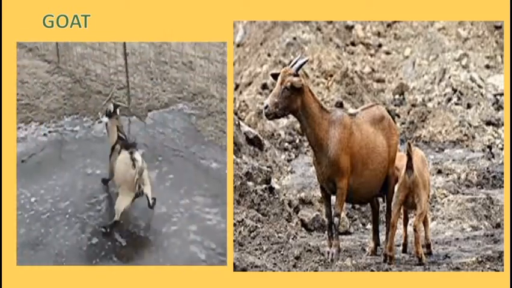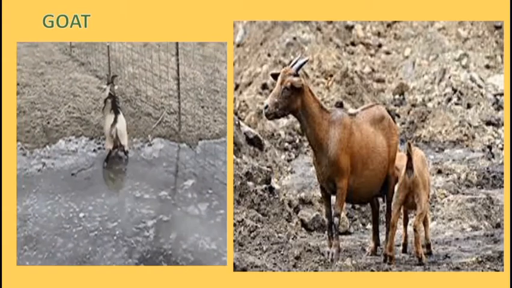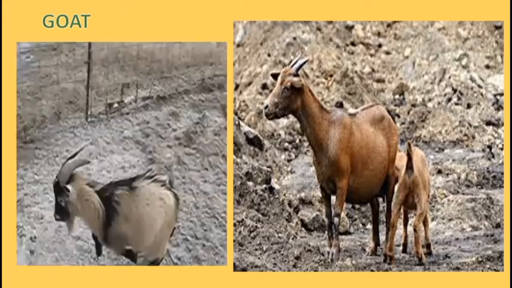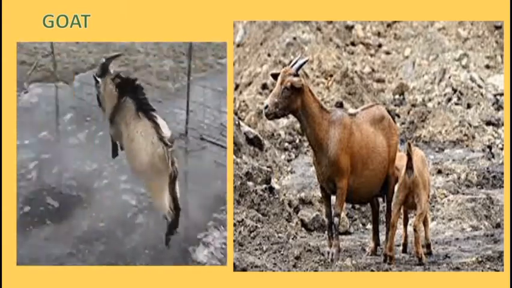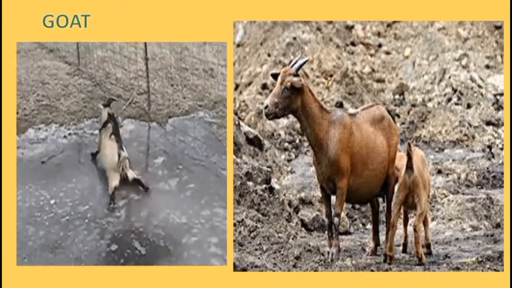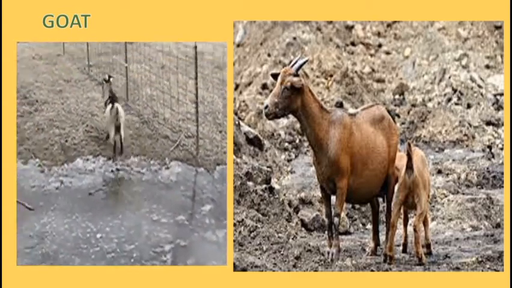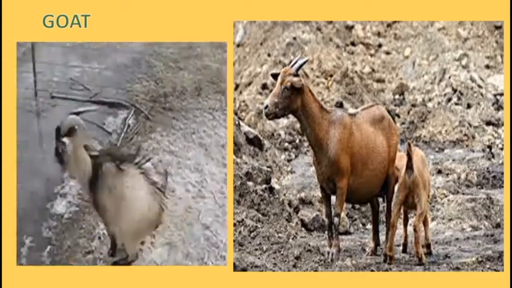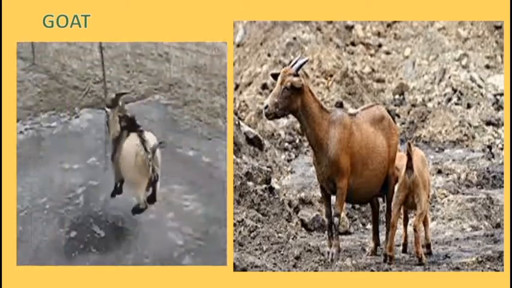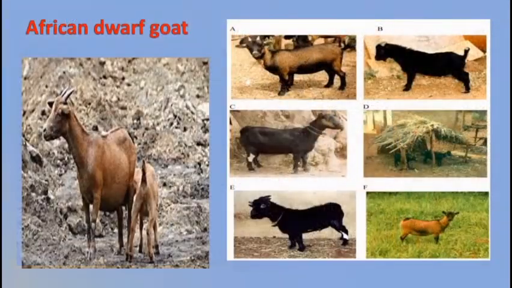There are different breeds of goats used for production. Some of these breeds include the African dwarf. The African dwarf goat is found in the southern part of Nigeria, and is brown, black, or has multiple skin colors.